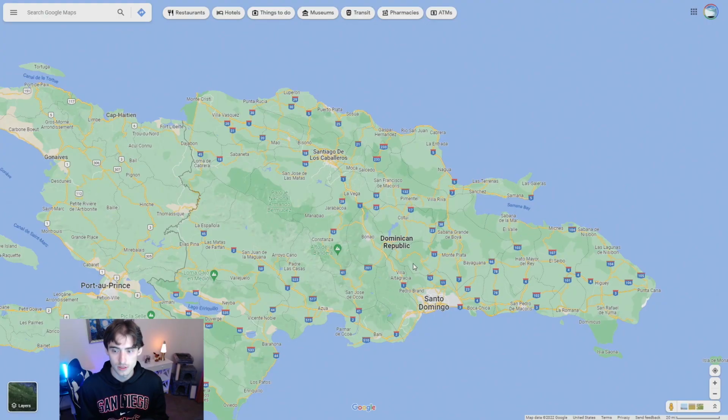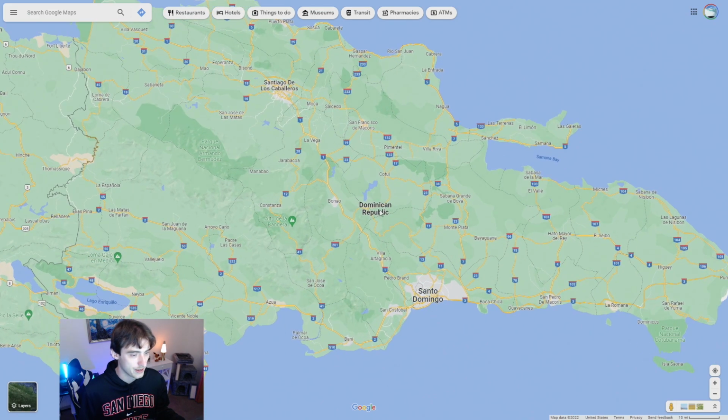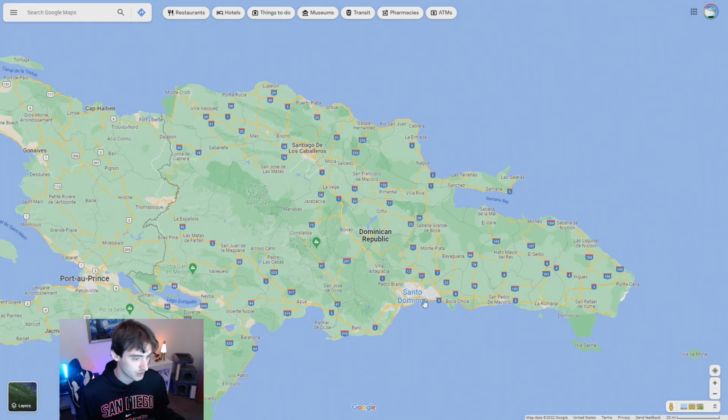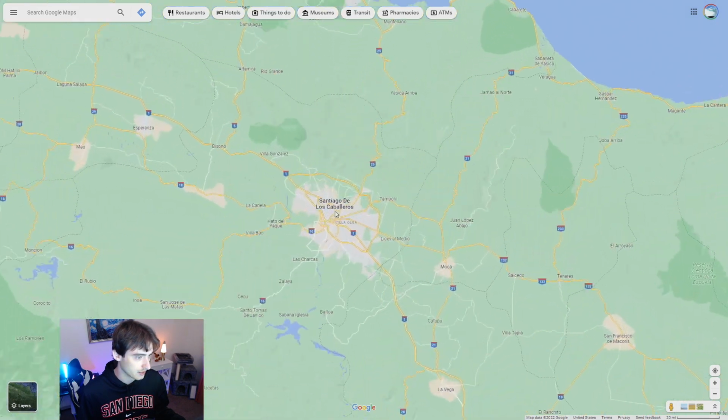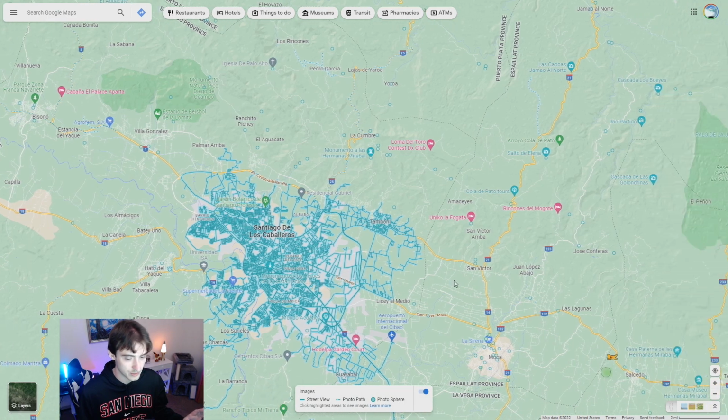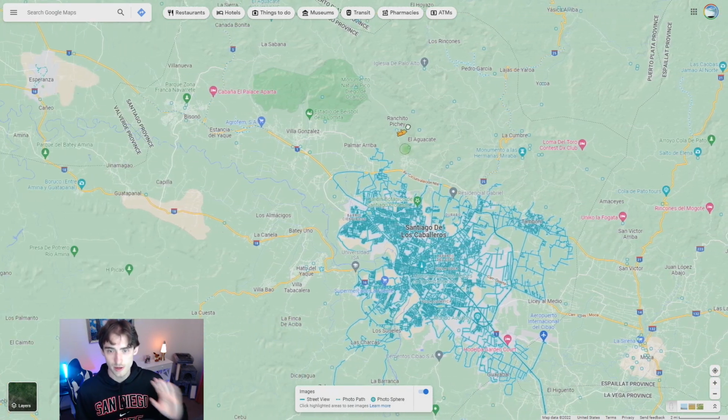As we also learned in the first episode of this series, there are only 2 cities, Santo Domingo and Santiago de los Caballeros, in the Dominican Republic that you can actually be in. So never click anywhere else but one of these 2 cities. And if you see any mountains, it's definitely going to be Santiago de los Caballeros. Just a quick hint, but we won't go into that. This video is about car meta.